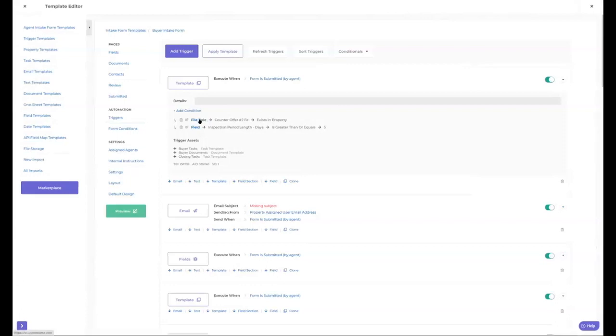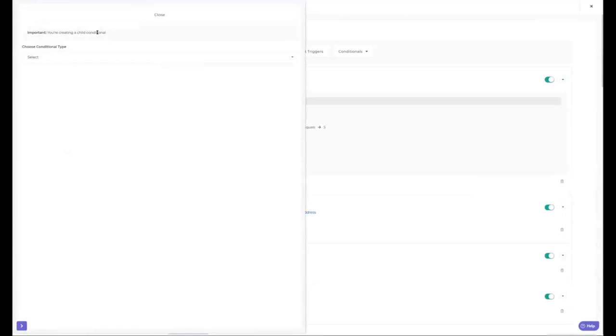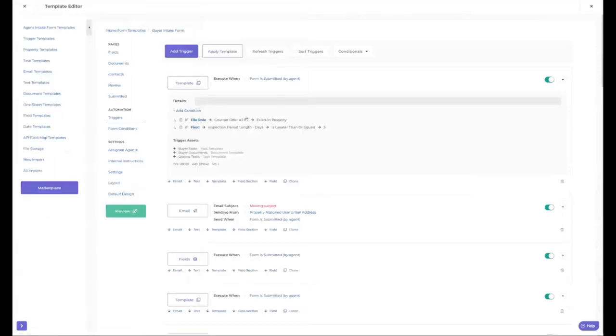Now, if you want to make an or statement, you can always click here. It's going to say you're making a child condition. And then you can say if counteroffer number 2 exists or counteroffer number 1 exists and inspection period length is greater than 5, then go ahead and trigger this task template to come in, or in this case, 2 task templates to come in. So on our intake form webinar that's already recorded, it goes into this in great detail.